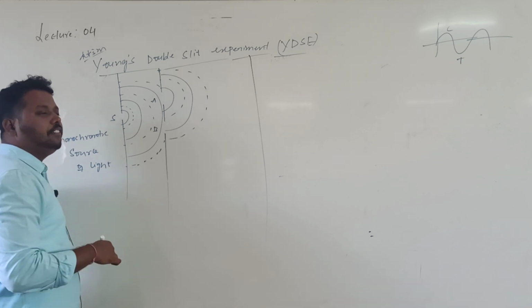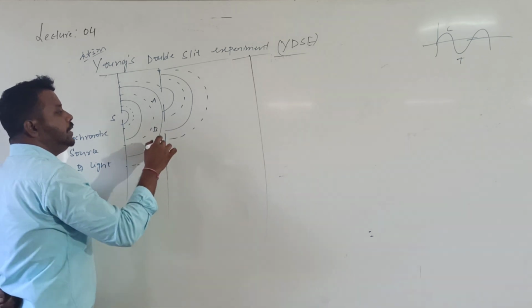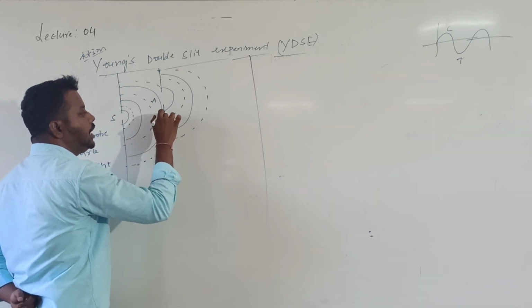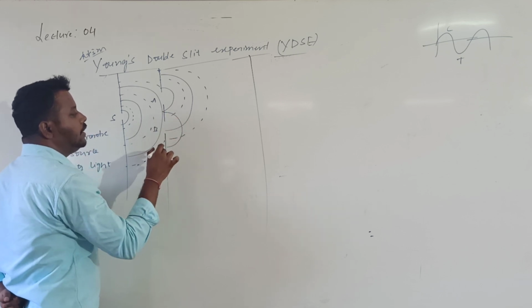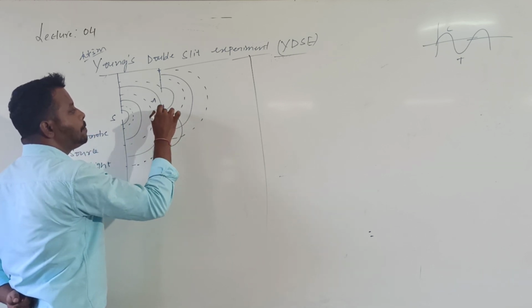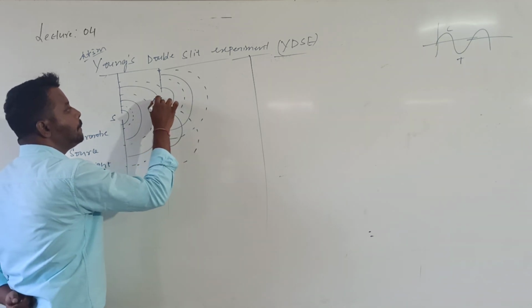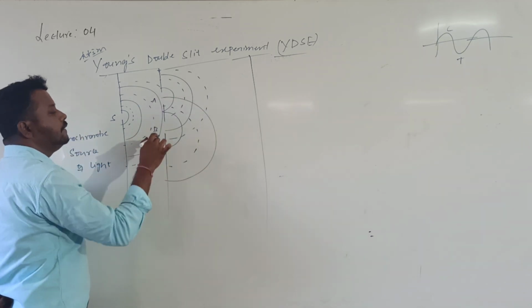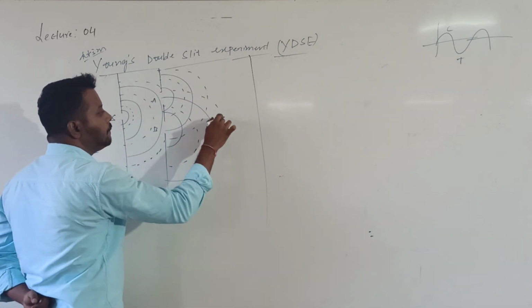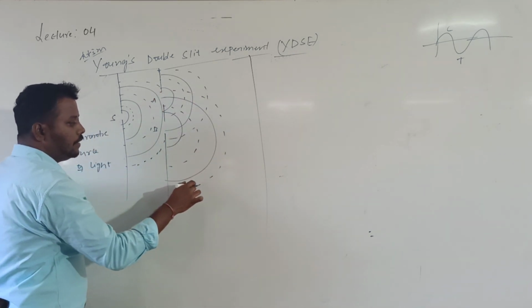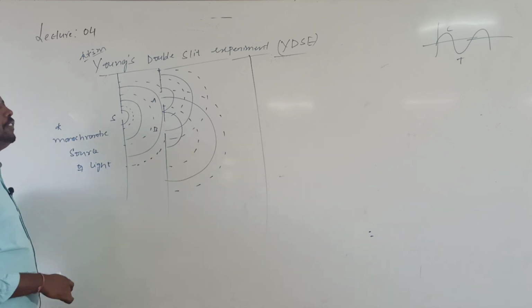Not only from A, but light will be emitted from B also.